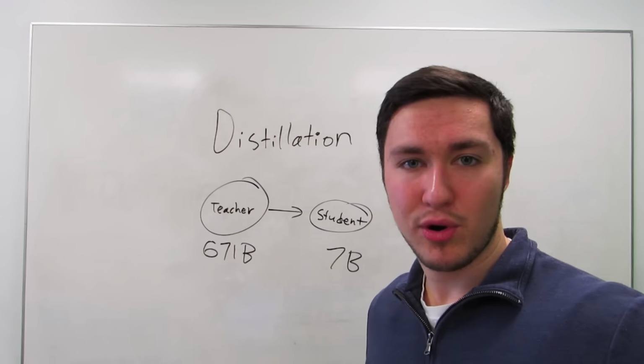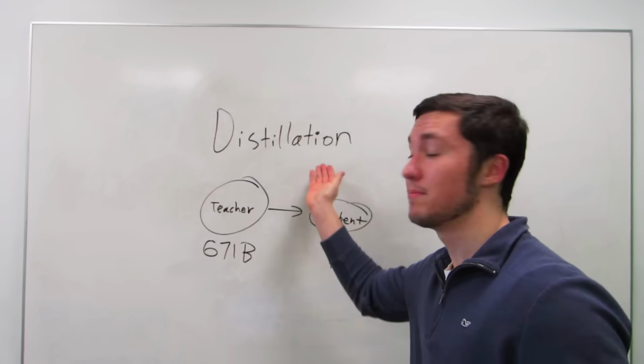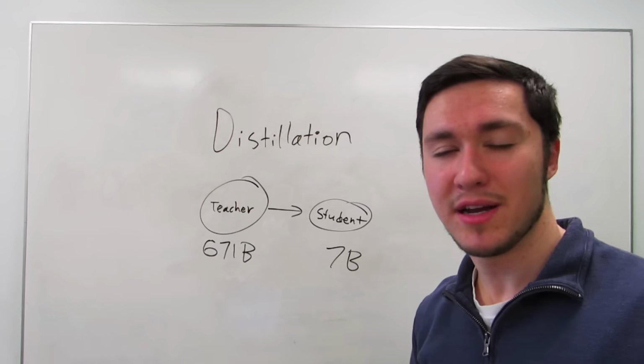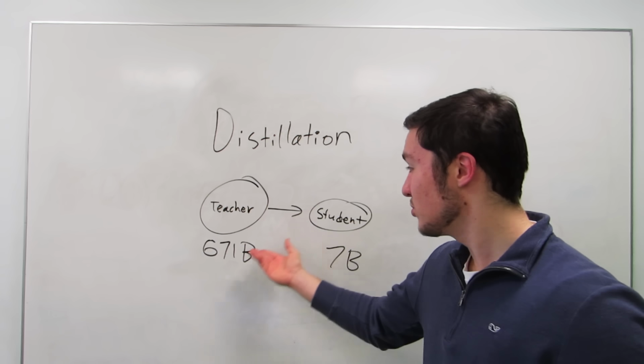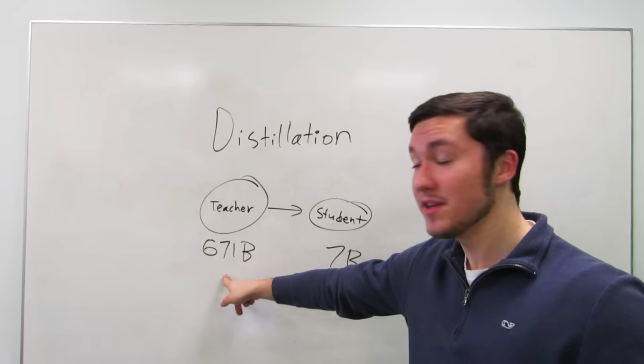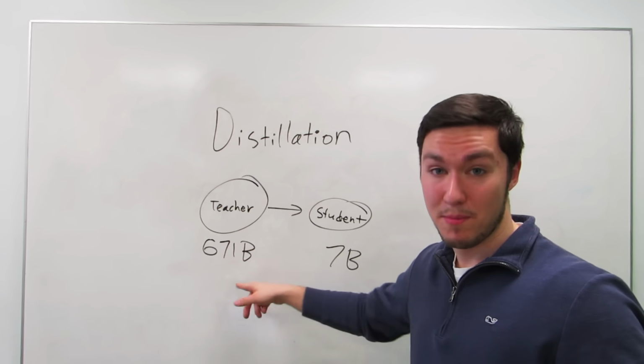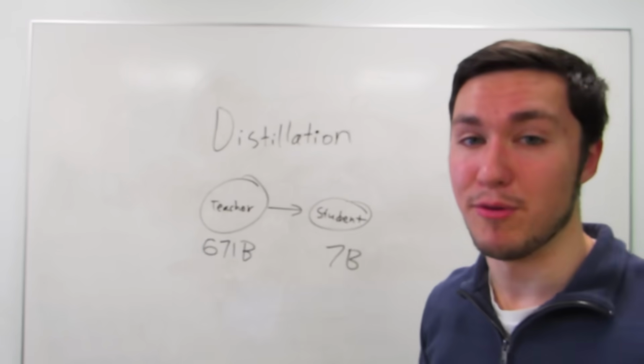And so the third important technique that the DeepSeek researchers use with their R1 model is model distillation. And the idea here is that the actual DeepSeek model is 671 billion parameters. And to run this, you pretty much need a couple thousand dollar GPU at least, as well as a pretty expensive computer to actually run the full model.